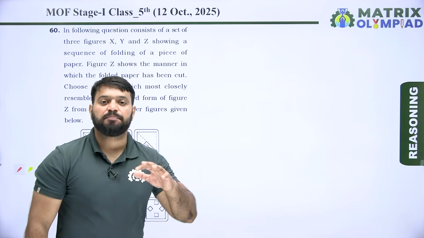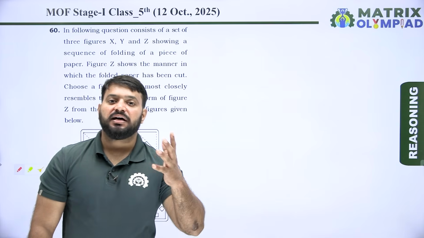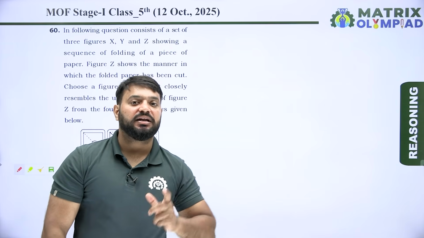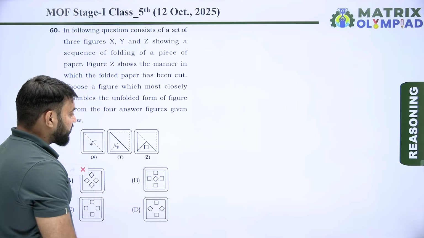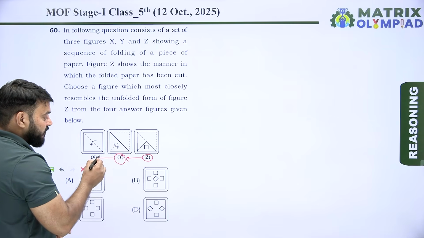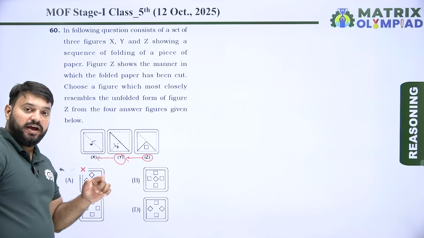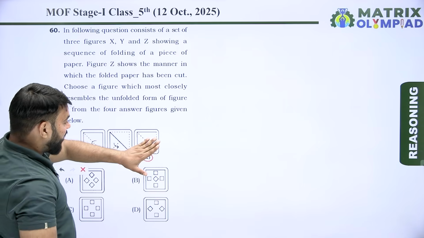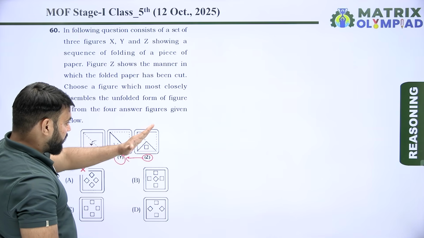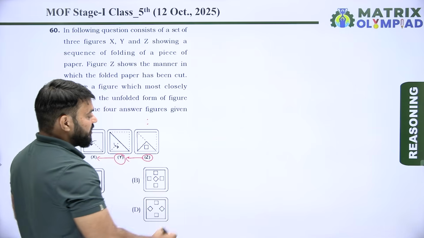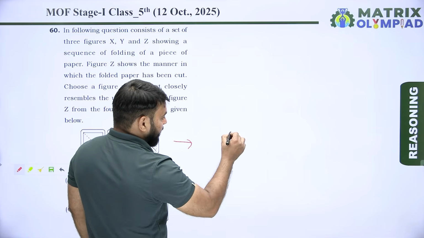So now unfold the paper. Unfold the paper in the same sequence in which it was folded, and then find the mirror image in each unfold. So first unfold the Z, then we get Y. Now unfold the Y, then we get X, and find the image of X after the cut. Z will be unfolded in this direction because Y has been folded in this direction.